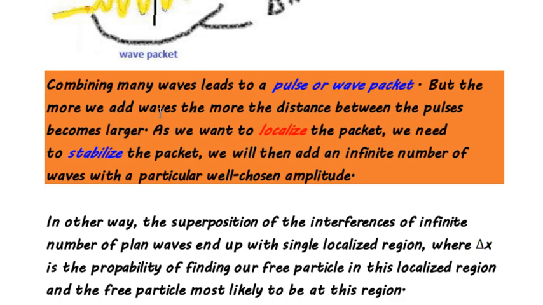But the more waves we add, the more the distance between the pulses becomes larger. As we want to localize the packet, we need to stabilize the packets.